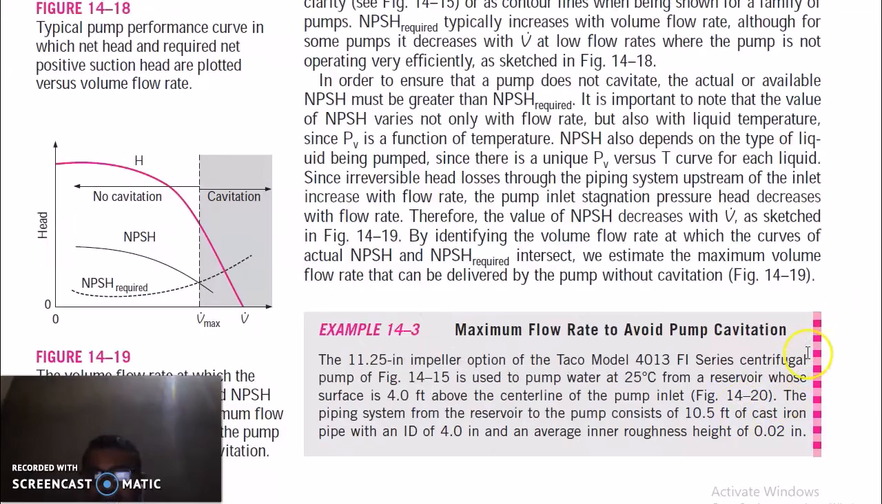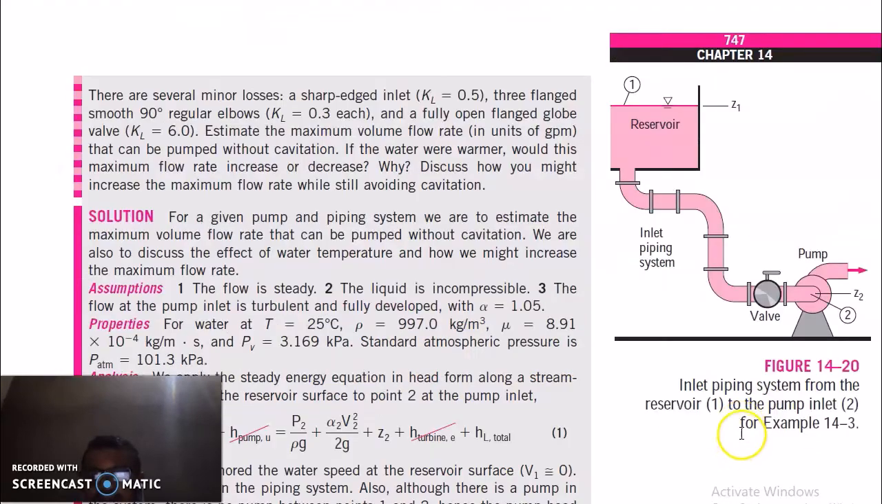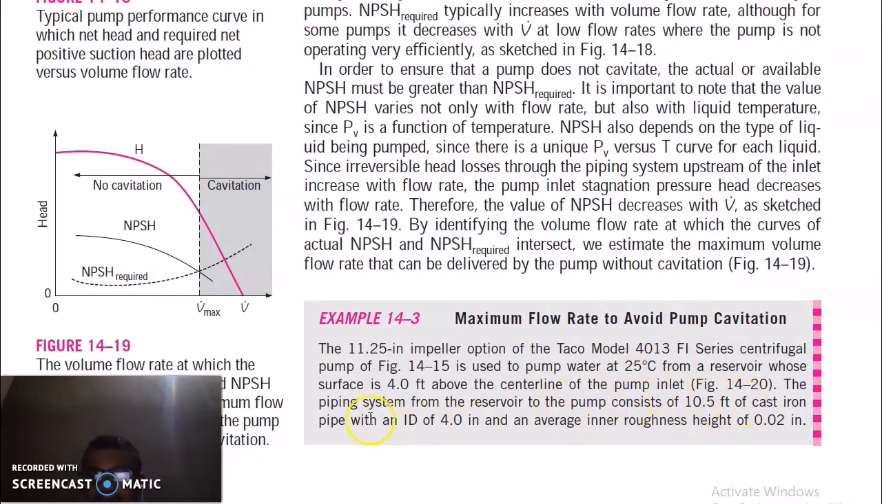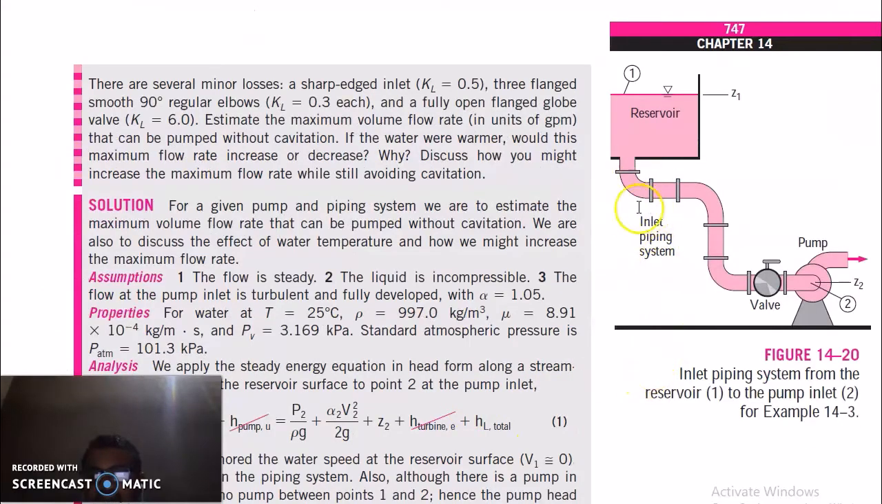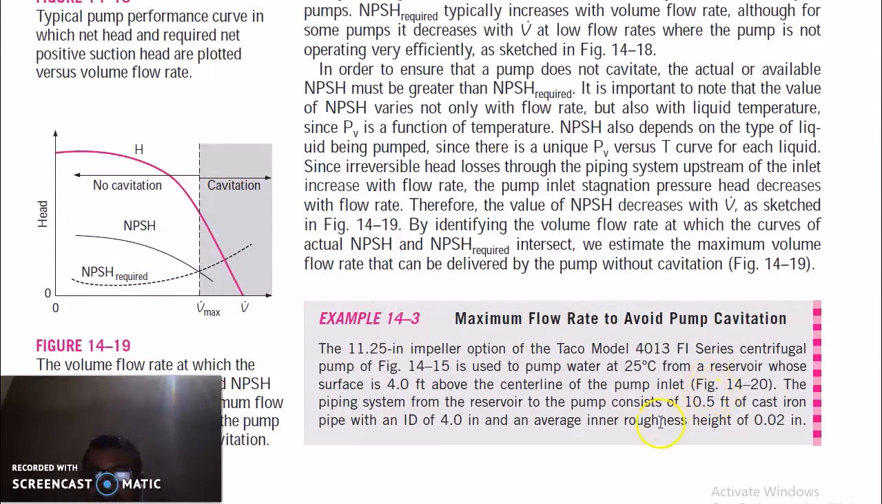So we had this pump here, which is an 11.25 impeller, and the water is pumped at 25 degrees from a reservoir whose surface is 4 feet above the pump. So this surface is 4 feet above the pump and this reservoir is at atmospheric pressure. The piping system from the reservoir to the pump consists of 10.5 feet long cast iron pipe. This is 10.5 feet long pipe with a diameter of 4 inch.